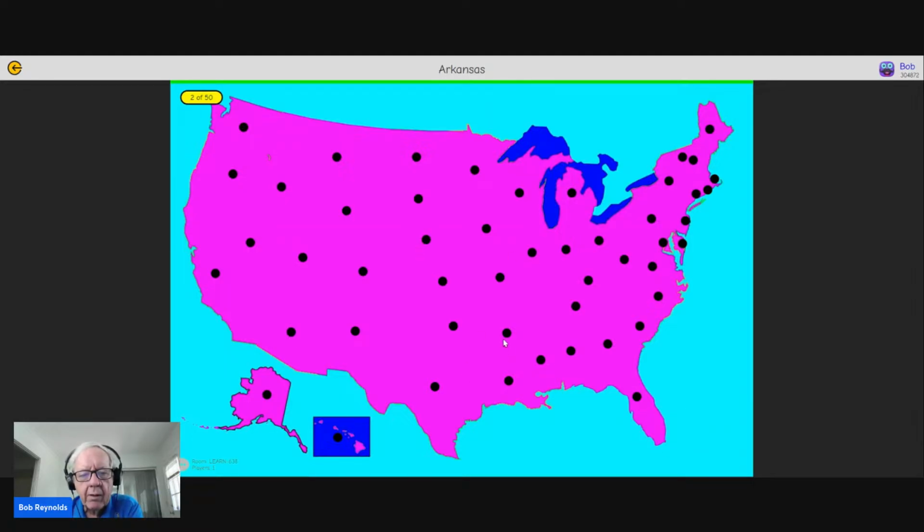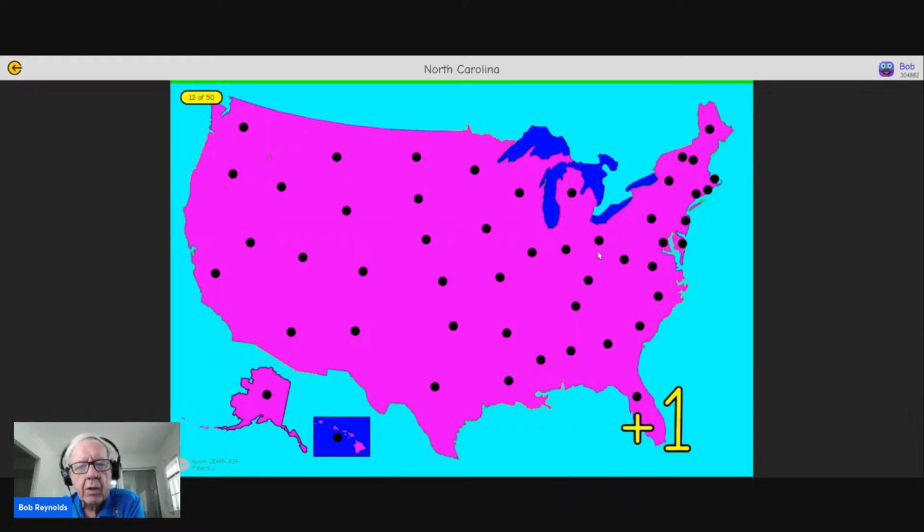Nebraska, Arkansas, Utah, Kansas, Pennsylvania. This is New York. This would be Pennsylvania. Mississippi, between Alabama and Louisiana. Massachusetts, Oregon, below Washington. Minnesota, Wyoming, below Montana.